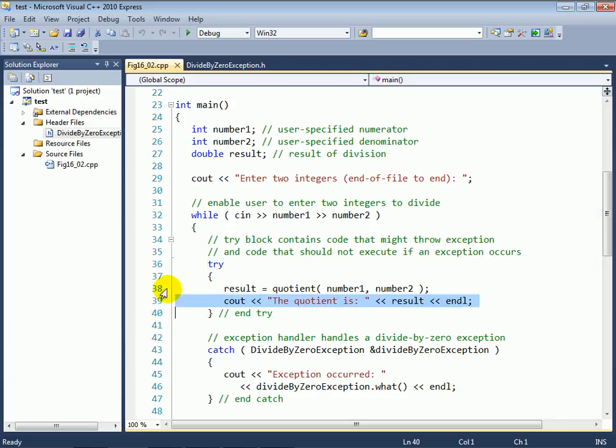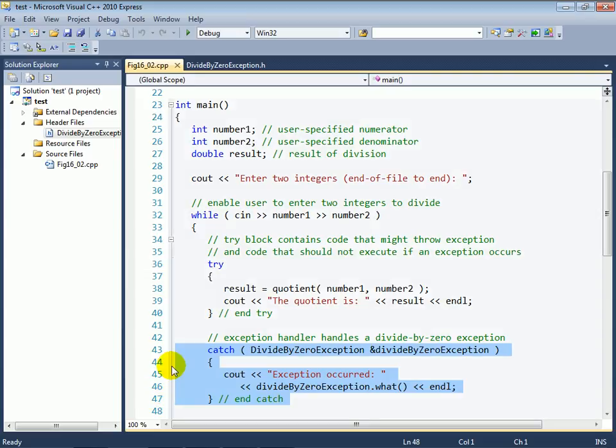If, on the other hand, line 38 fails because of an attempt to divide by 0, I don't want to display a result because I won't have one. So I've put this output statement inside the try block as well to ensure that it will only be displayed if line 38 works correctly and produces a valid quotient. Now, if I successfully work my way through all of the code in the try block, then the catch handler at lines 43 through 47 will be skipped.